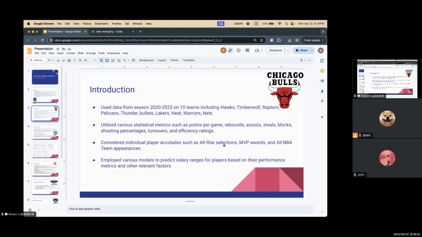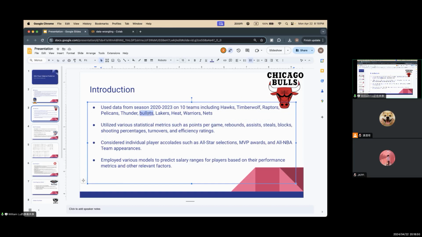Our datasets were collected from season 2020 to season 2023, and there are 10 teams in our datasets. They are Hawks, Timberwolves, Raptors, Pelicans, Thunders, Bulls, Lakers, Heat, Warriors, and Nets. So those are the 10 teams we chose to include in our datasets.